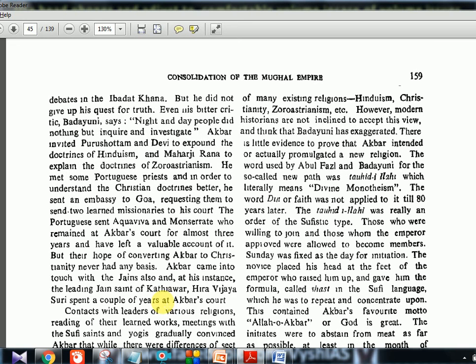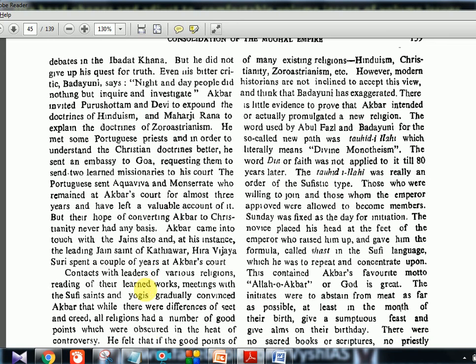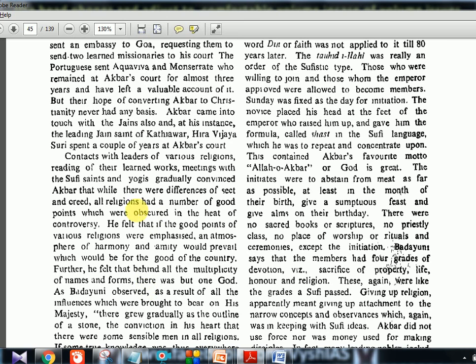I think one more is there: the Jain saint of Kathiawar, Hira Vijaya Suri. I don't know whether UPSC will go in depth and ask a match-the-following for these people, but you can make a note of just these 4 names, related to 4 religions. Now, contacts with leaders of various religions, reading of learned works, and meeting with Sufi saints and yogis gradually convinced Akbar that while there was difference of sect and creed, all religions had a number of good points which were obscured in the heat of controversy.